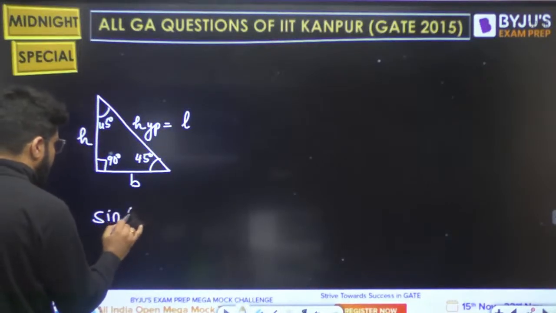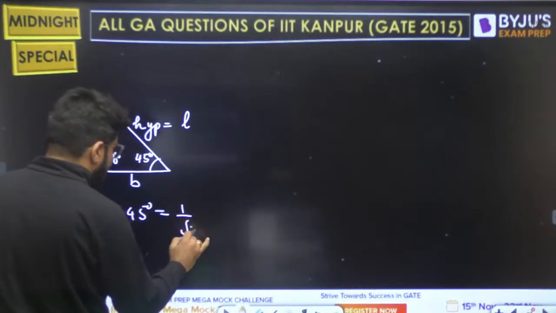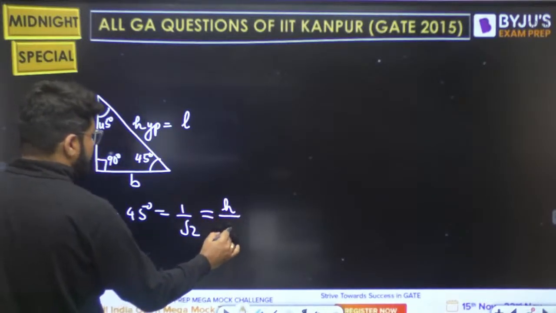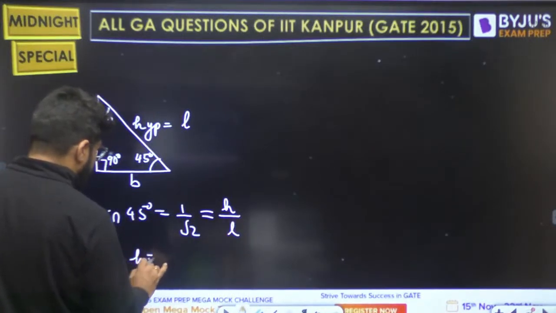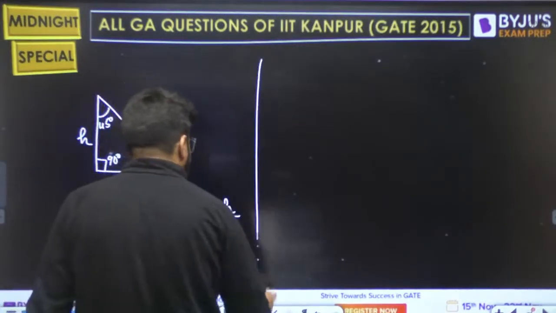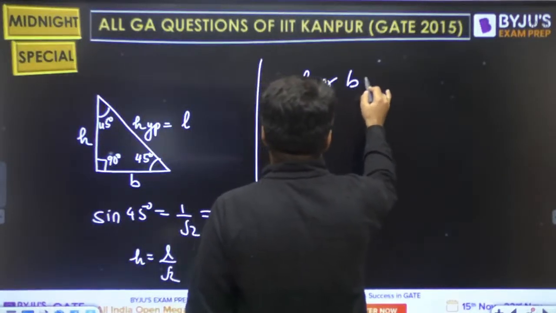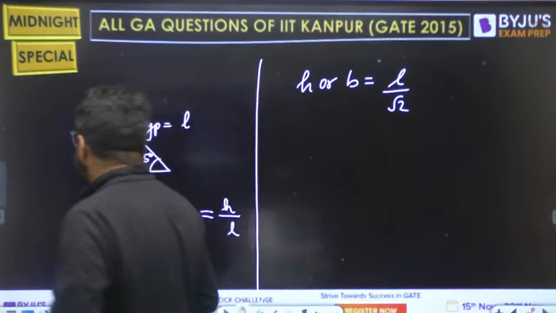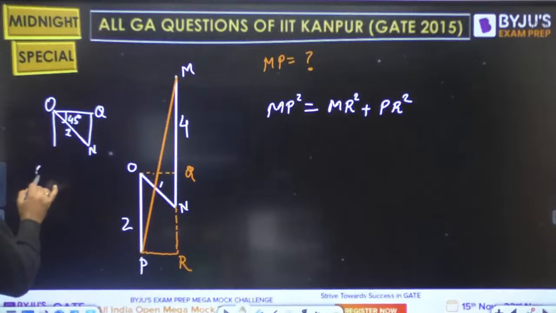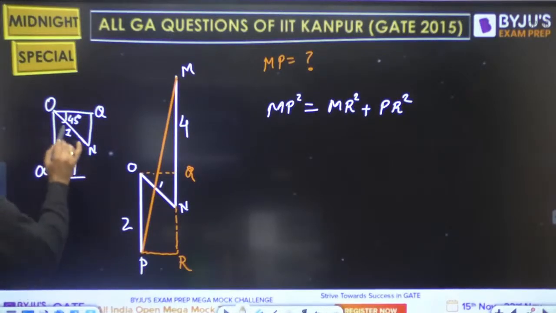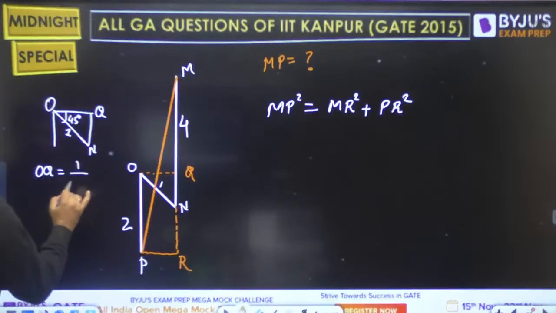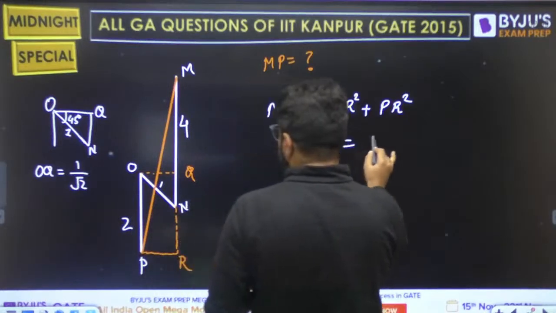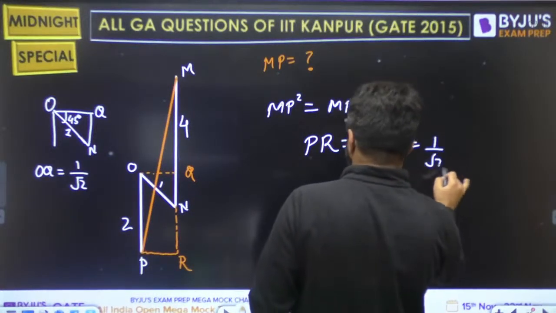Sin 45 is height, the opposite side, divided by hypotenuse. So what is the value of H? L by root 2. Whether it is H or B, that is L by root 2, hypotenuse divided by root 2. You should directly use this. So here, what should be the OQ? Hypotenuse here is 1, so 1 divided by root 2. So what should be the value of PR? PR is equal to OQ, which is 1 by root 2.